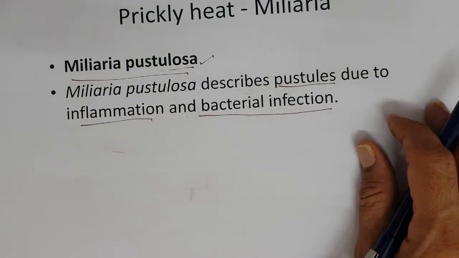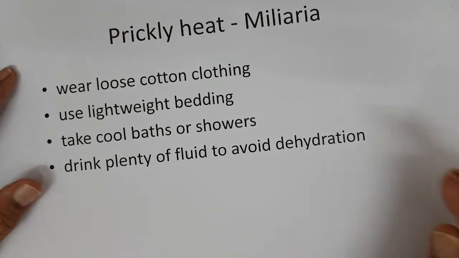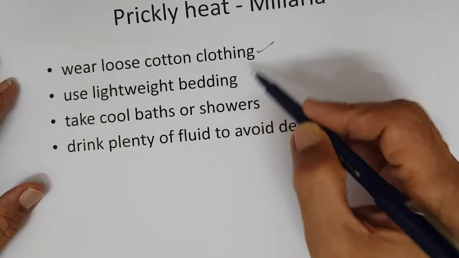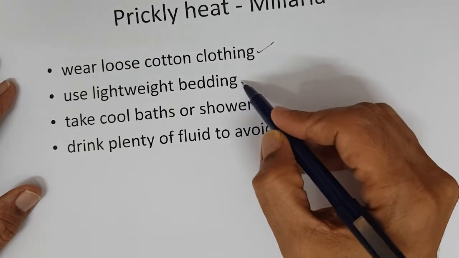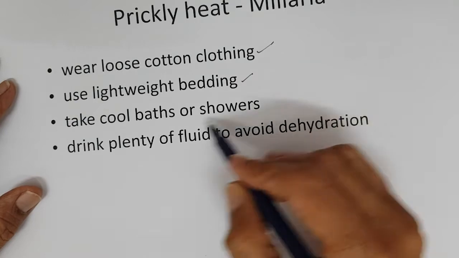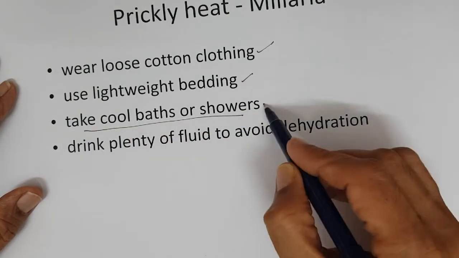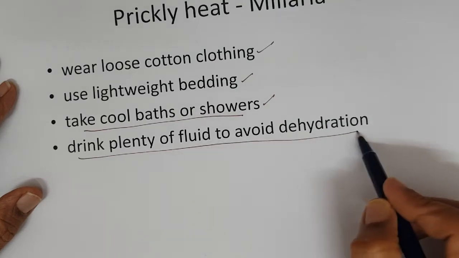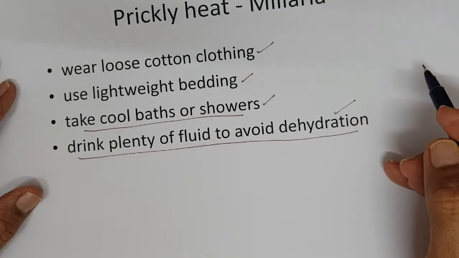So, how can prickly heat be managed? Only simple things: wear loose cotton clothing, use lightweight bedding, take cool baths or showers, drink plenty of fluid to avoid dehydration. Right?